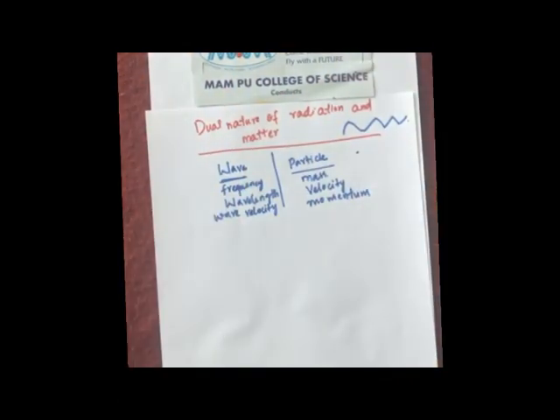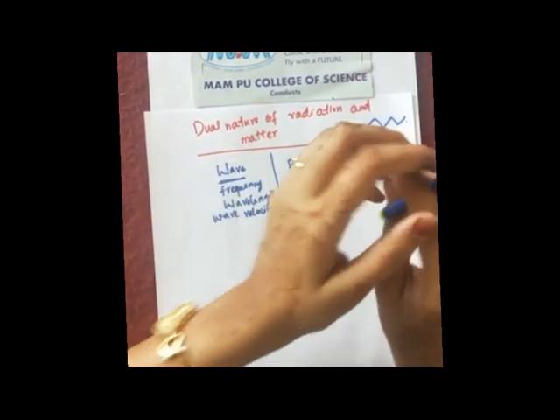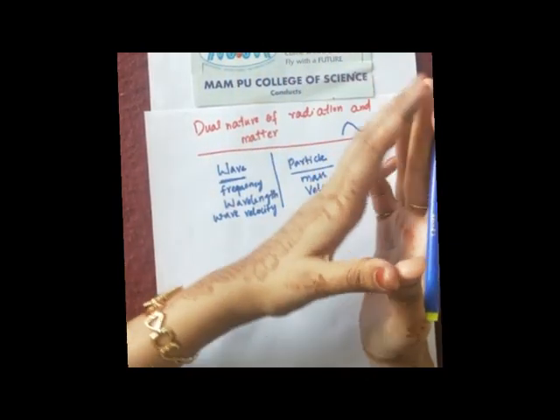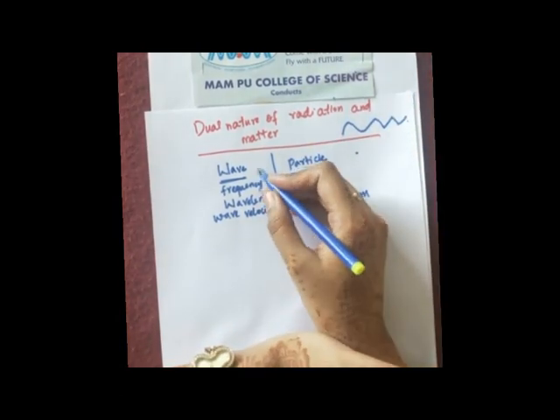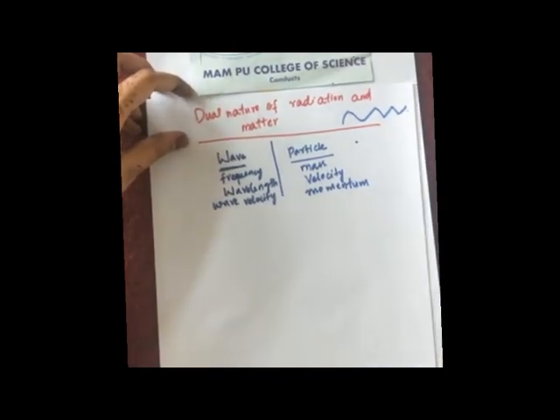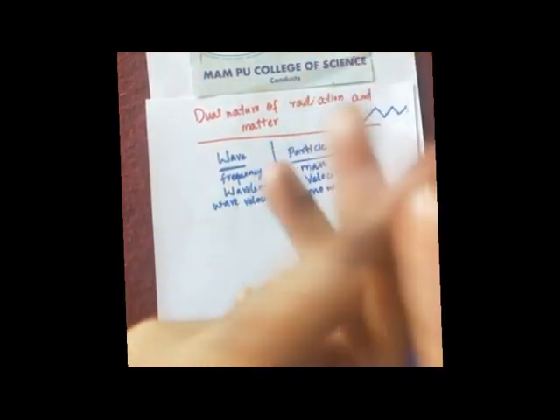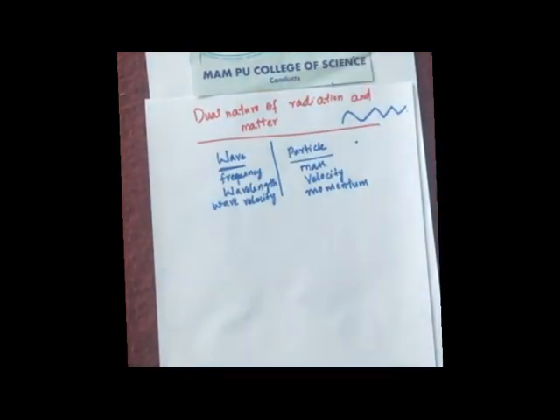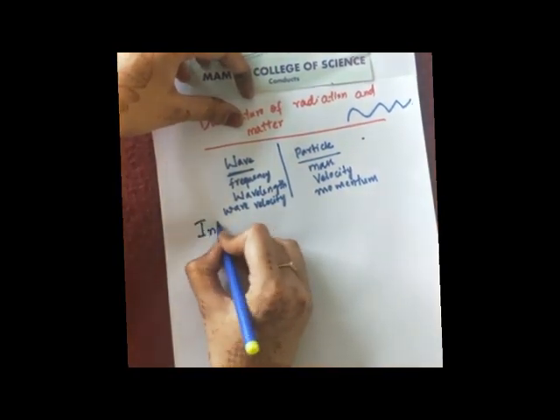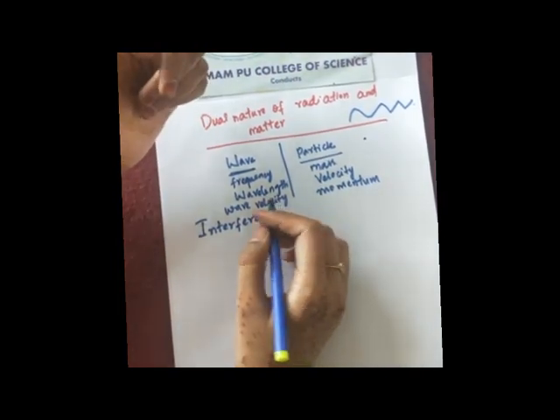It means everything is of dual nature, be it radiations or matter. Okay, so now if we are talking about dual nature, here we have learnt about photoelectric effect, correct? Now for wave nature, if you particularly take light, with the help of which processes or experiments can you say the light is of wave nature? We have learnt in wave optics that light exhibits interference. So from interference you can explain that light is of wave nature basically.